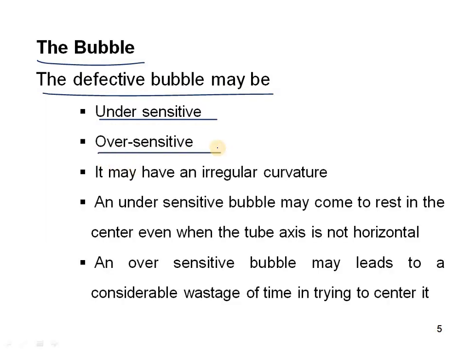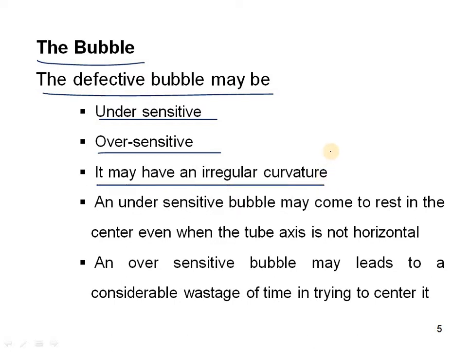And oversensitive. Oversensitive also means some bubble tubes are oversensitive because of their manufacturing defect itself. When we are doing the centering, the bubble does not get centered properly because of oversensitivity. The liquid maintained in it will not be constant due to certain things, and it may have an irregular curvature.